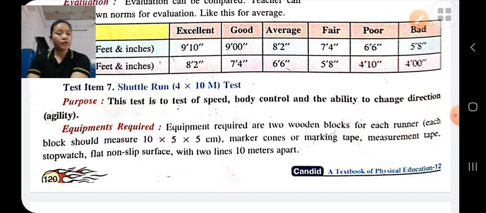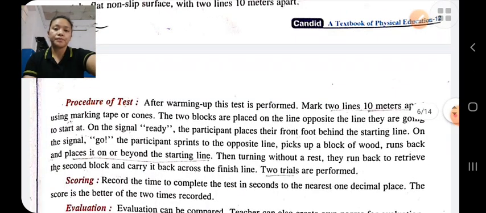Equipment required: we require 2 wooden blocks for each runner, 10 by 5 by 5 centimeters, cone, measuring tape, stopwatch, clean, flat, non-slippery surface, and 2 lines. Two lines are marked 10 meters apart.